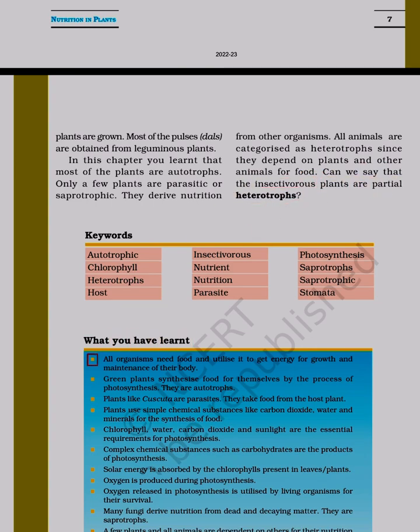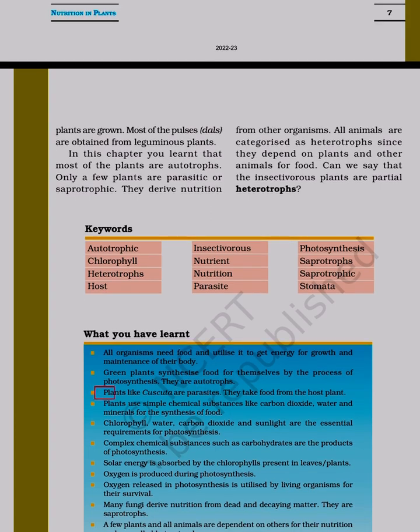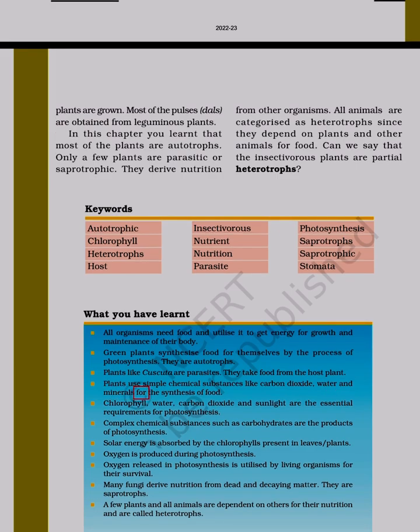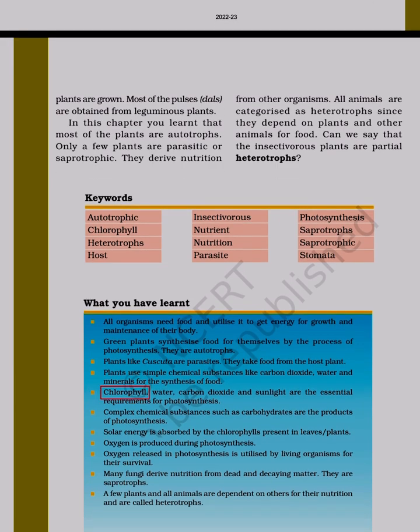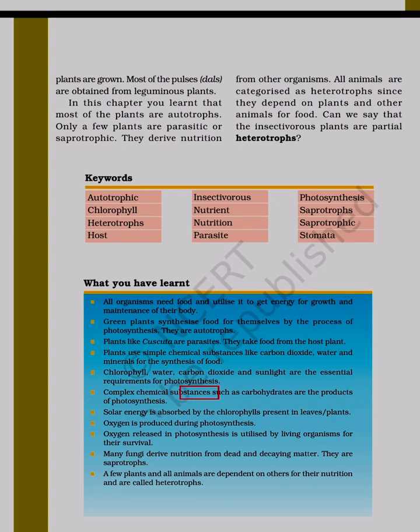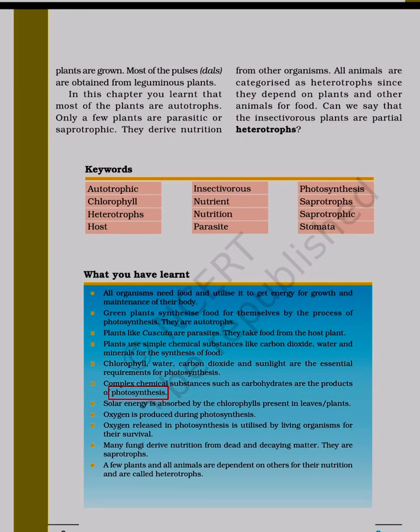What you have learnt. All organisms need food and utilize it to get energy for growth and maintenance of their body. Green plants synthesize food for themselves by the process of photosynthesis. They are autotrophs. Plants like Cuscuta are parasites. They take food from the host plant. Plants use simple chemical substances like carbon dioxide, water and minerals for the synthesis of food. Chlorophyll, water, carbon dioxide and sunlight are the essential requirements for photosynthesis. Complex chemical substances such as carbohydrates are the products of photosynthesis.